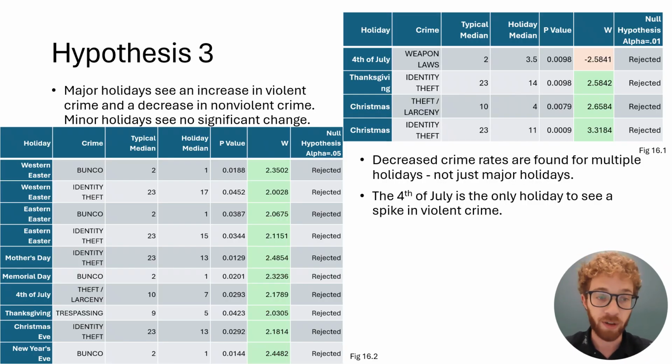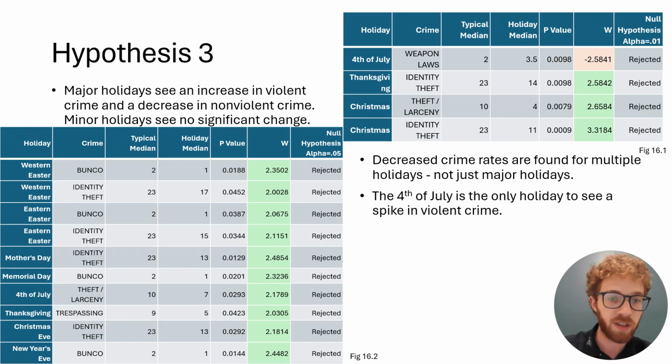All right, hypothesis three, which to remind you was that major holidays see an increase in violent crime and a decrease in nonviolent crime, whereas minor holidays see no significant change. We returned a lot of significant holidays for this one, so this is multiple graphs. Figure 16.1 shows all of the holidays that were significant at the 99% confidence level. Decreased crime rates are found for multiple holidays, not just major ones, across all of these graphs. But the 4th of July was the only holiday to see a significant spike in violent crime, and that was at the 99% confidence level.